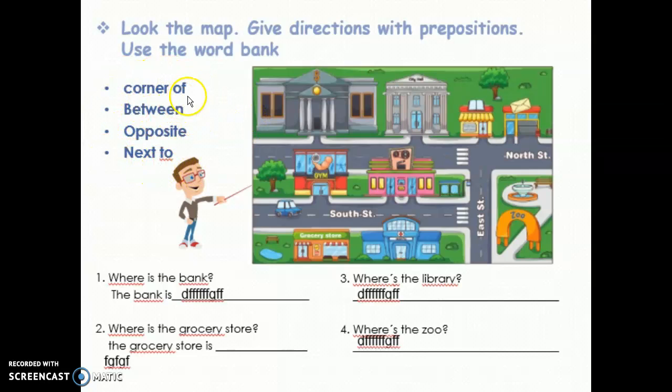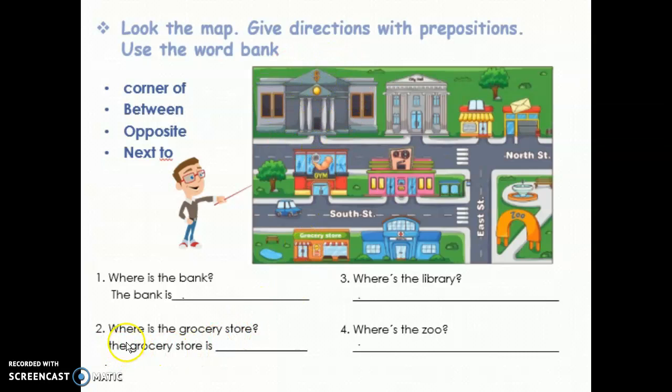We have corner of, between, opposite, and next to. The question says, where is the bank? Where is the bank? Here. Let me see. Okay, the bank is here.